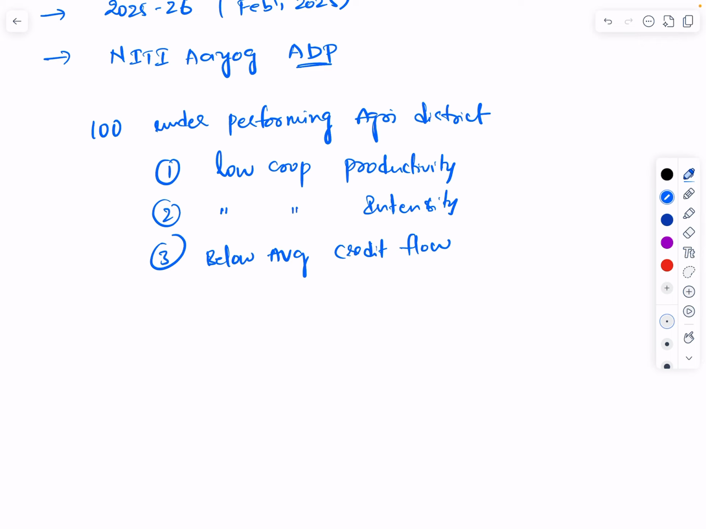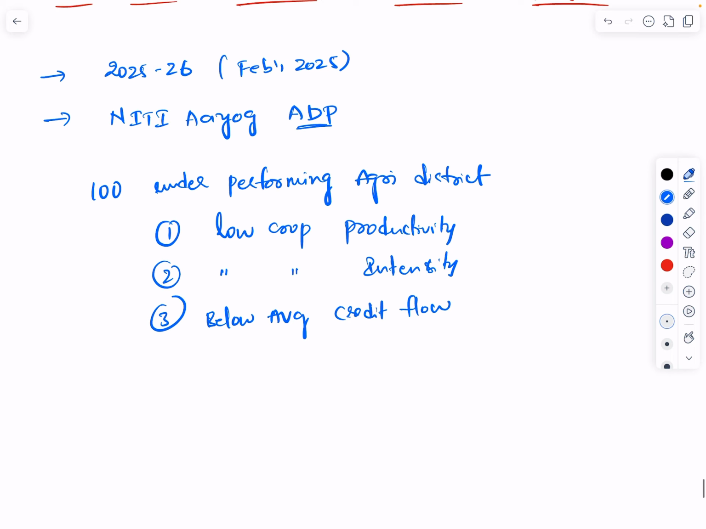So by considering these three factors, low crop productivity, low cropping intensity, below average credit flow, the central government is going to select 100 underperforming agri districts, and they want to boost the cropping issues in those districts. If you can remember, this selection of 100 districts is similar to the Niti Aayog's previous program called Aspirational Districts Program. So it is similar to that.